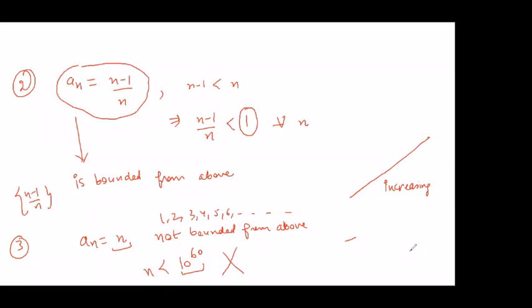One example was, two examples were bounded from above, and one example of the sequence which is not bounded from above. So now let's elaborate the same definition. So I just told you that a_n is less than or equal to M. If such a number exists, then this M is called an upper bound. It should be clear why it is called an upper bound, because your sequence is bounded from above, so all its terms are less than that number.